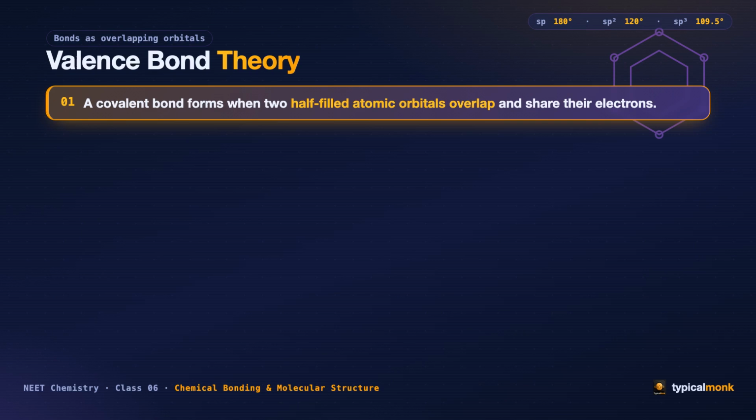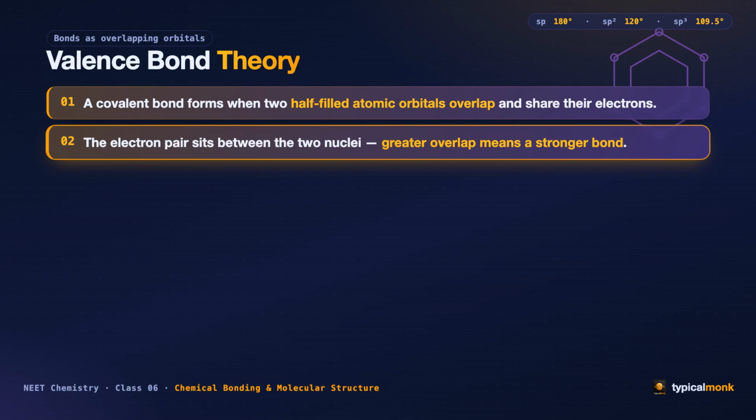Let us begin with the simplest question of all. What exactly is a bond? Valence Bond Theory gives a lovely answer. A covalent bond forms when two half-filled atomic orbitals, one from each atom, come close and overlap, sharing the two electrons between them. The shared pair now sits in the region between the two nuclei, held by both.